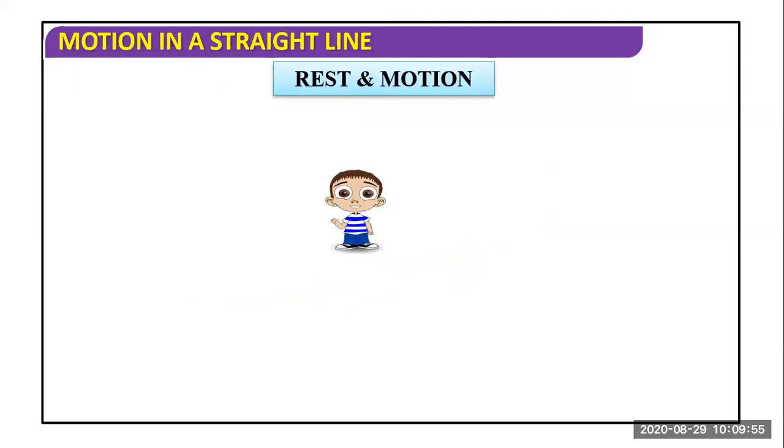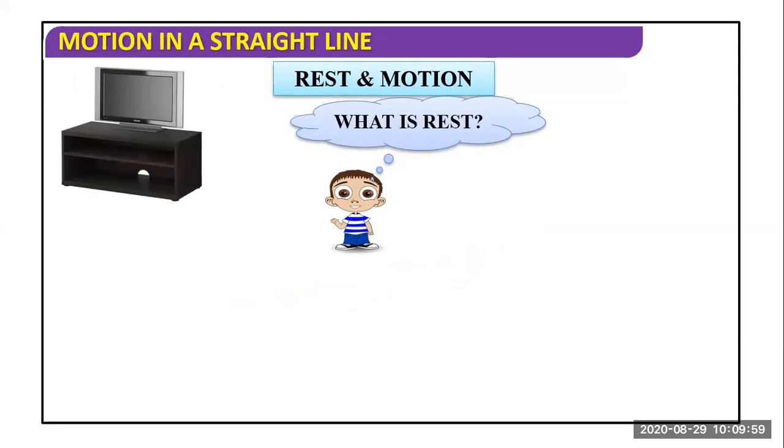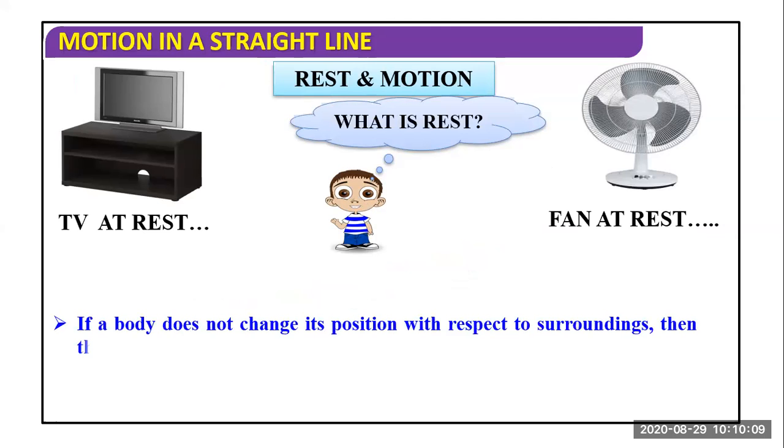So now we will discuss rest and motion. What is rest and what is motion? You can see a TV kept in a room; that can be considered at rest. A fan kept can be considered at rest. If a body does not change its position with respect to its surroundings, then the body is said to be at rest. As you can see, in the case of the TV and fan, the position is not changing, so they are said to be at rest.